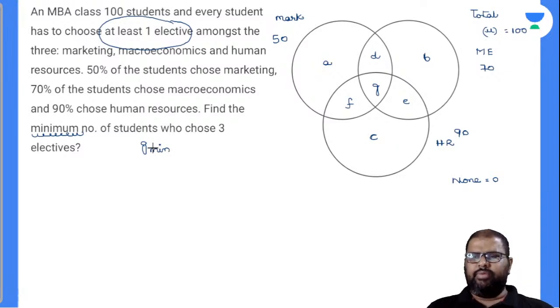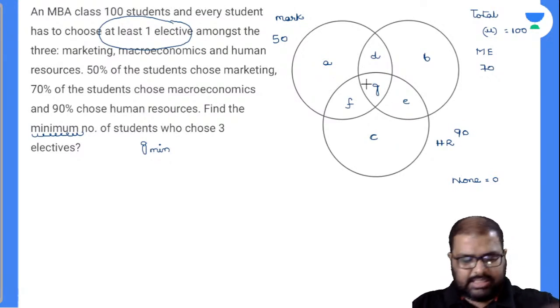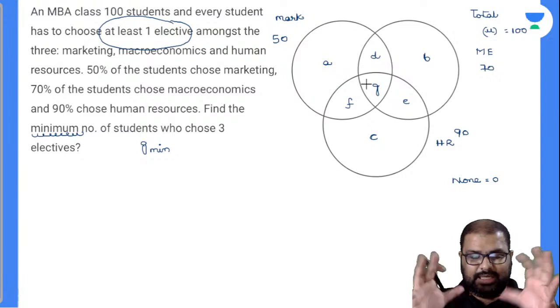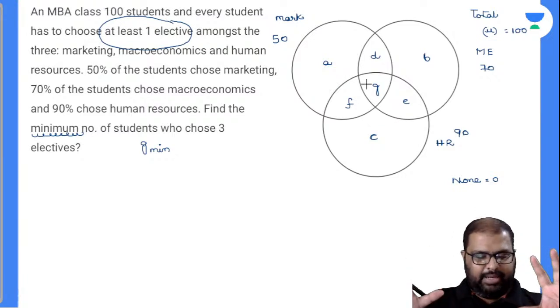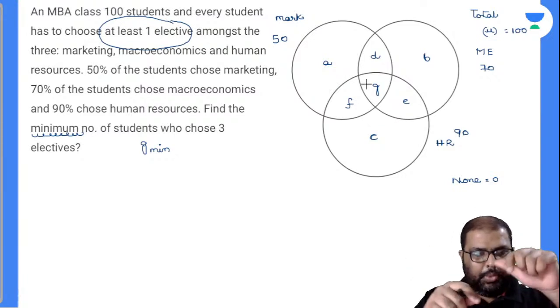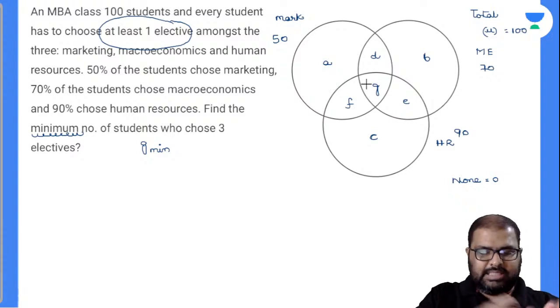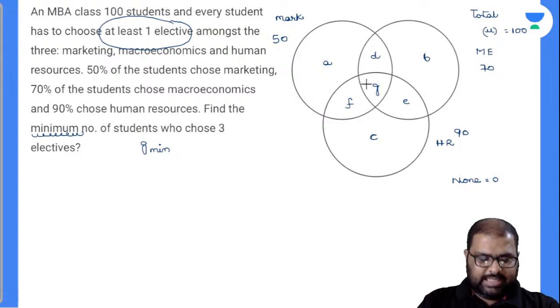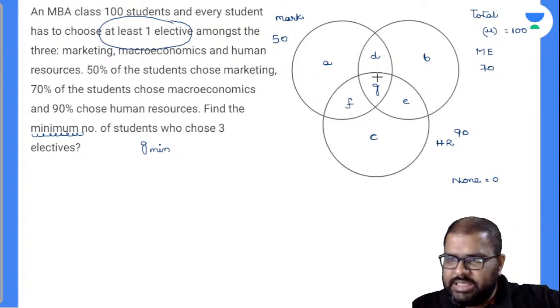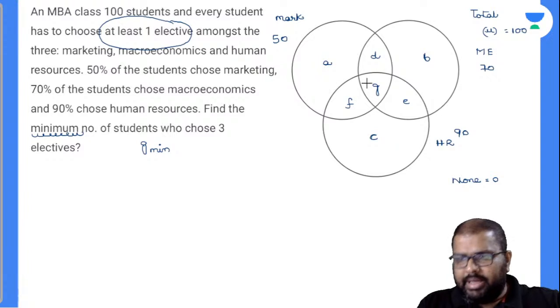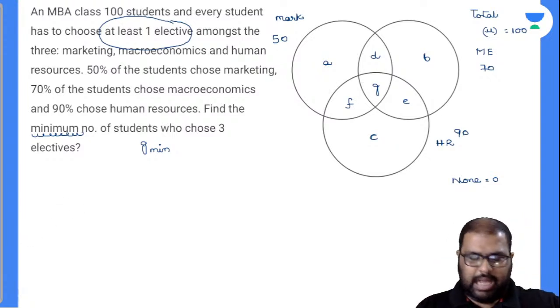Then how will you find out these values here? Now look. G is the center pivot value, right? Let us consider it as a geometry thing. There are 3 plates and these 3 plates are screwed at the center with a pivot called G. So G is the balancing value of all the 3 circles. Am I right or wrong? So this G has to be minimum, meaning the remaining values have to be maximum. Am I right or wrong?